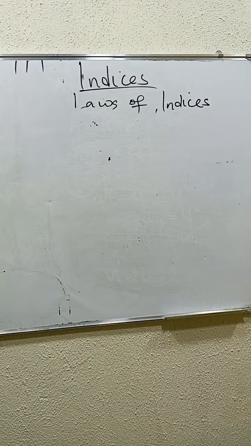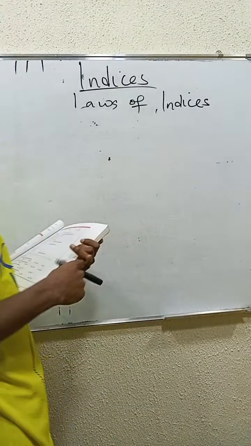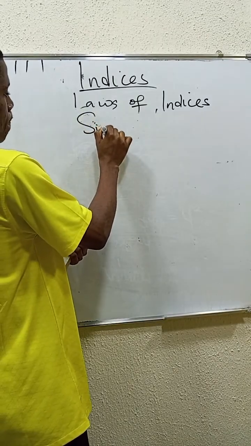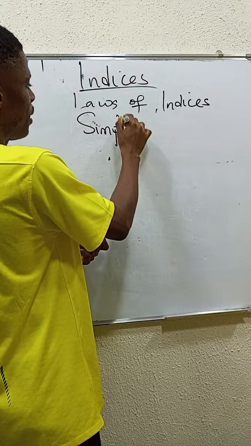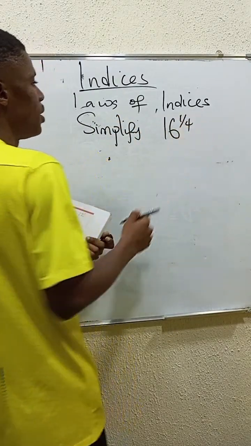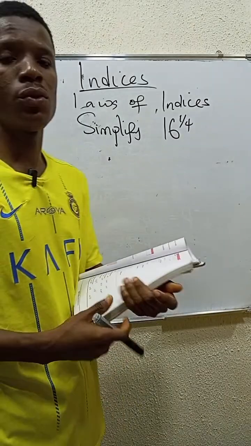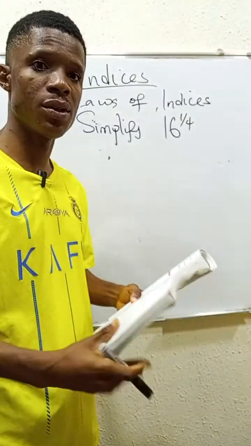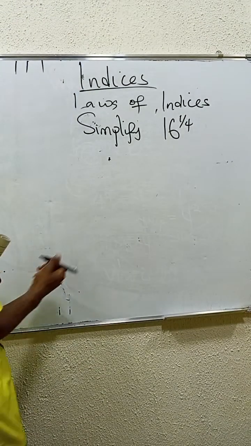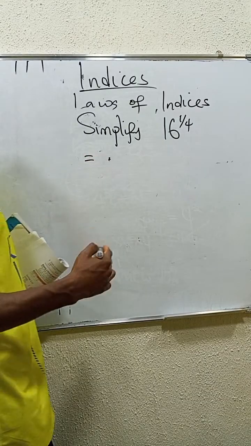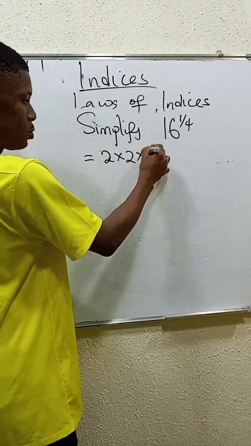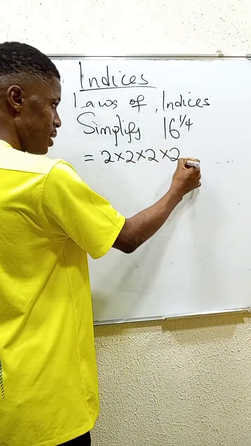We have a series of rules in indices. Let's say we are told to simplify something like 16 to the power of 1 over 4. I just took these few rules so that we can solve multiple problems on this. Okay, what is 16? 16 can be expressed in terms of 2, right? Which is 2 times 2 is 4, times 2 is 8, times 2 is 16, right?